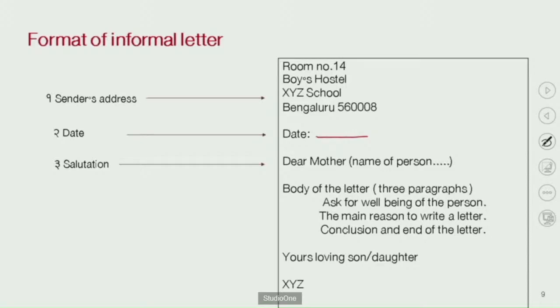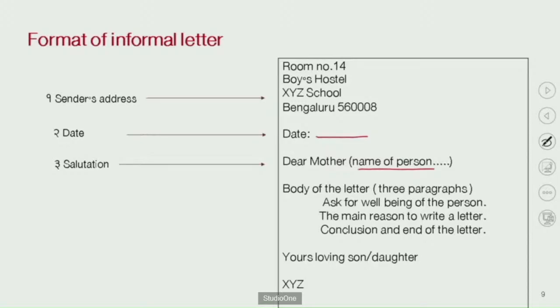Or you can use the name of the person. When you are writing a letter to your friend, you can write the name of your friend. When you are writing to your younger brother, you can write his name, like dear Bunty or dear Pinto. You can use anyone's name.